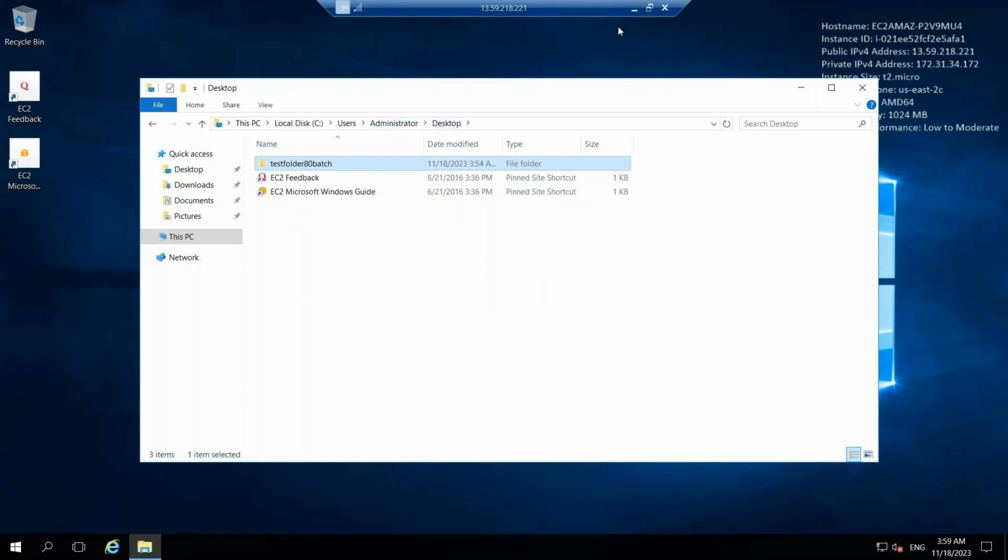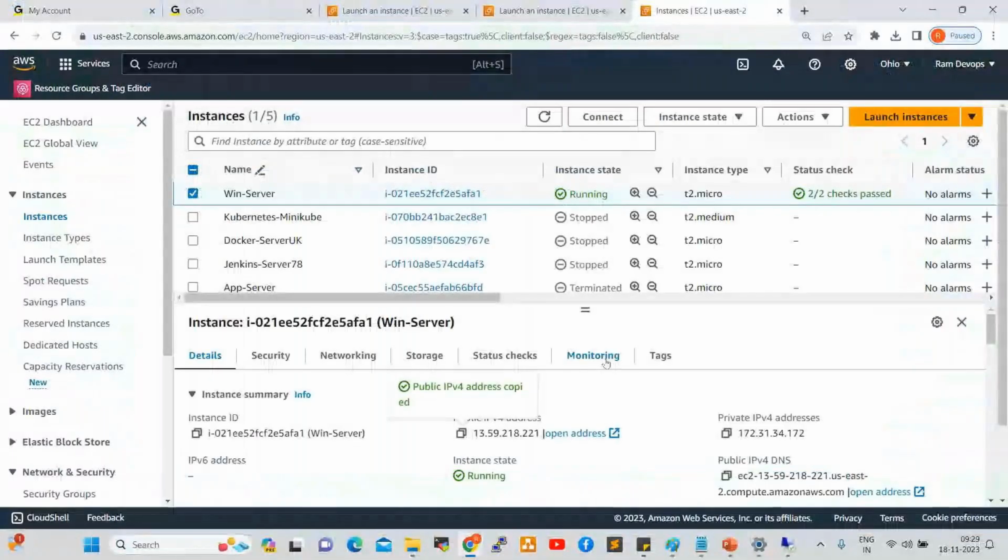I think Vijay asked this question in the last session. So I created one folder which is not available on other users' desktop. So we need to go to the user profile so that you can understand. We'll get the details. You understand, right?